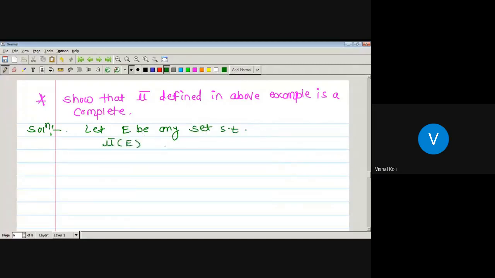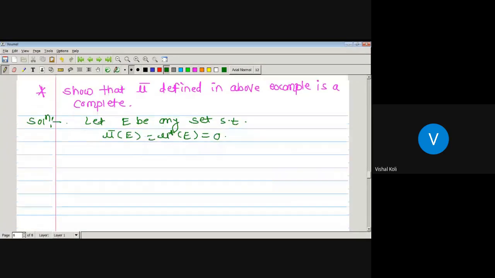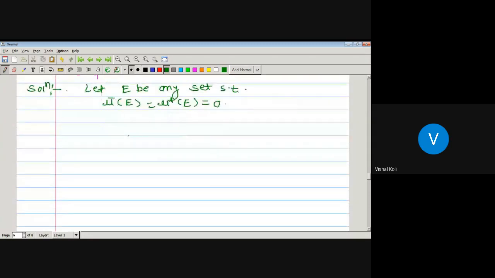As E is a measurable set, mu star of E equals 0. So here we have taken one set E having measure equal to 0. Now we have to prove that if we take any subset of this E, then that again belongs to our sigma algebra. Here E is an arbitrary set having measure equal to 0, and if the measure of any set is equal to 0, then it must be measurable, which implies E is measurable.